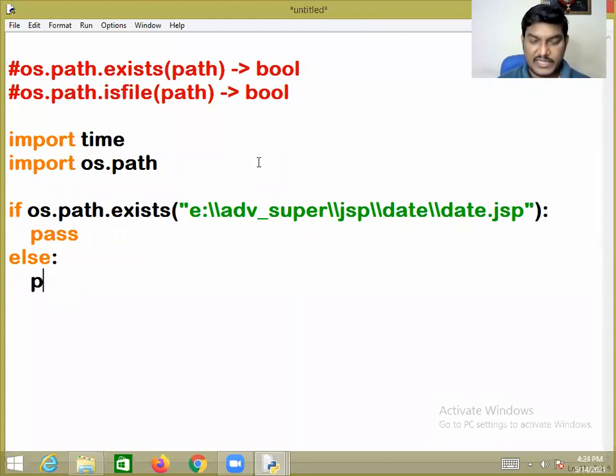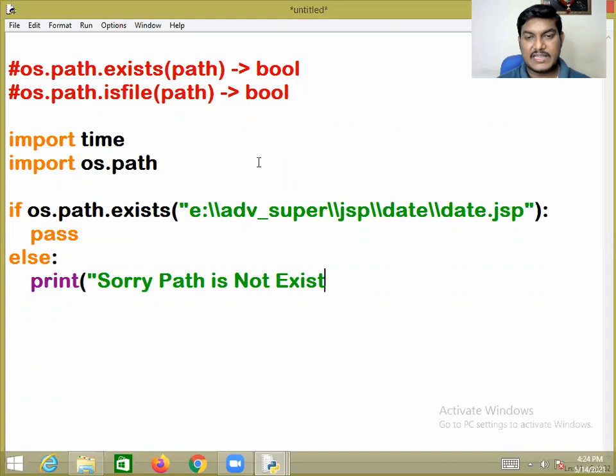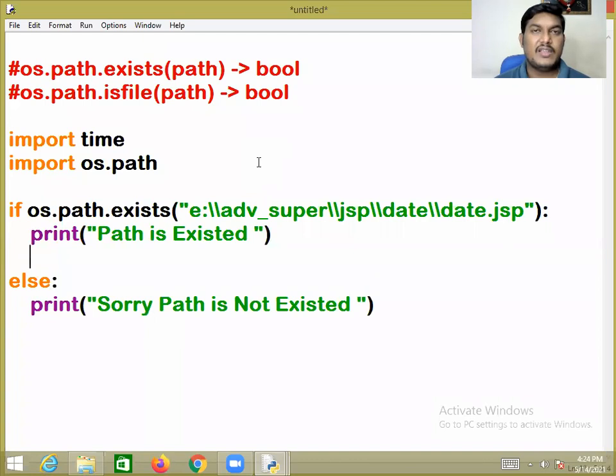if it does not exist, I want to print: sorry, the path does not exist. As simple as this. If the path exists, I want to ensure whether the path is a file or not. I would like to ensure whether that path is a file or not.